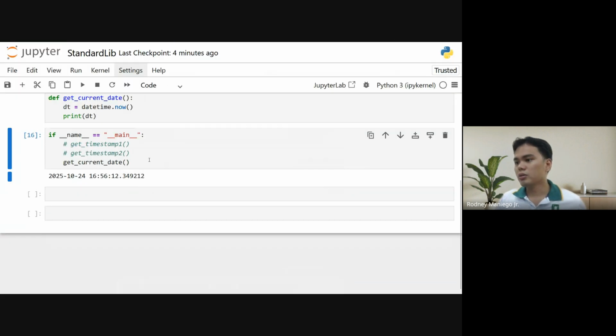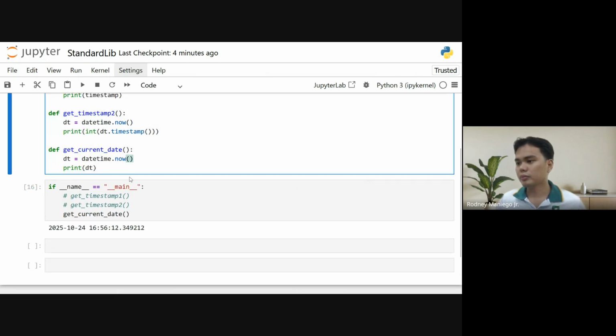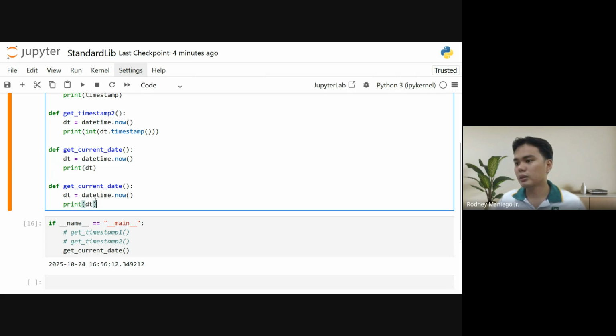So let's try to customize our date. Let's just duplicate this one. Then get_customized_date. Then that's dt.strftime, and let's say fmt is the formatting.